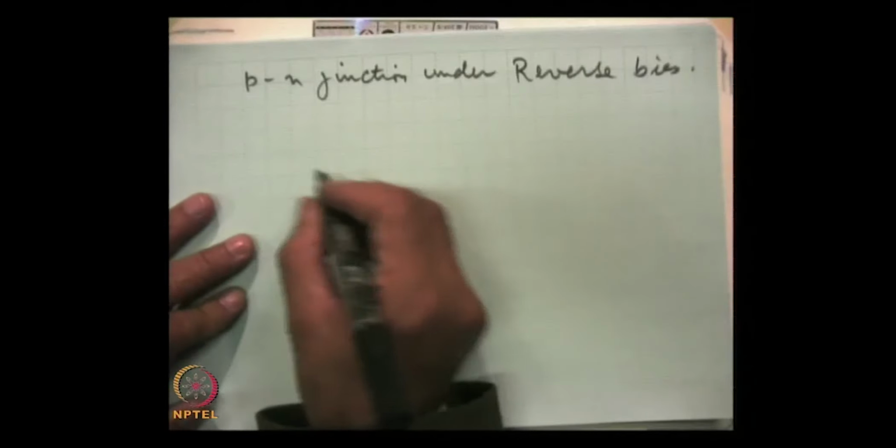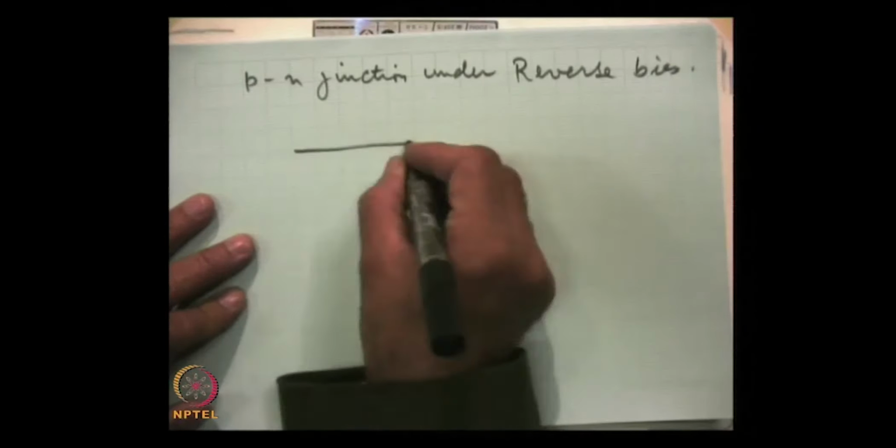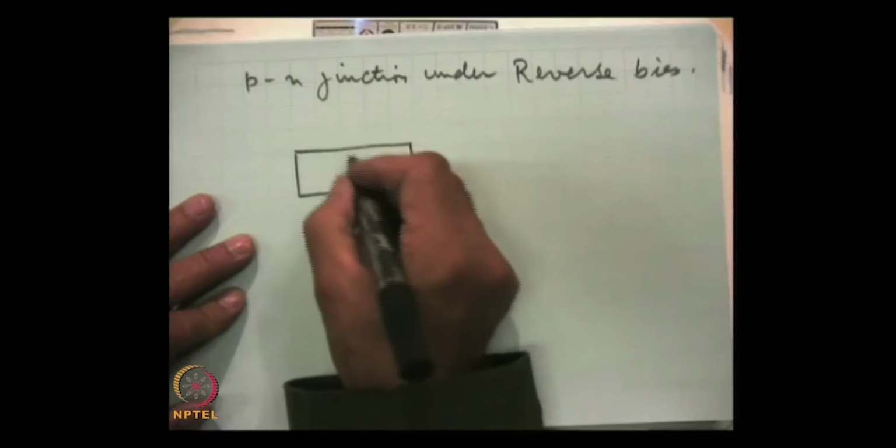Here we will see that this is our p-n device.